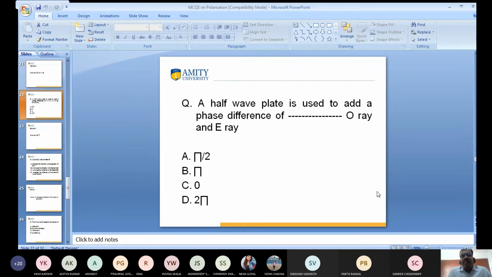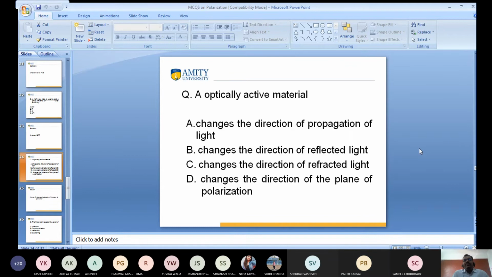So the next question: a half-wave plate is used to add a phase difference of what, between the ordinary and extraordinary ray of light? Pi. B, pi. Very good. Good, very good answer. Next question.